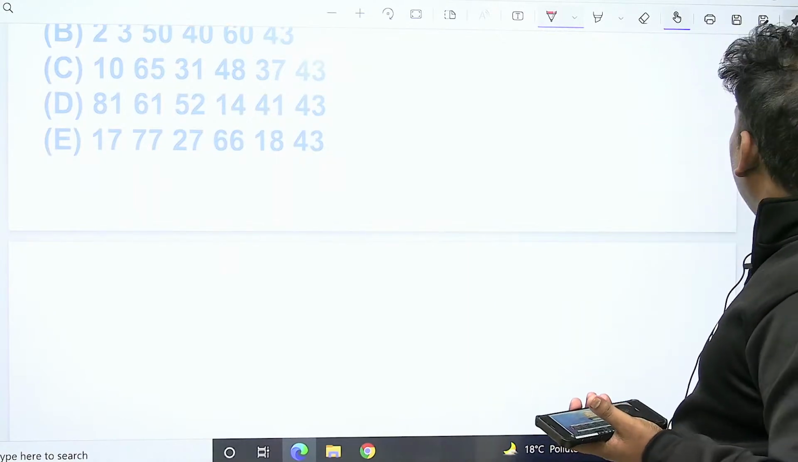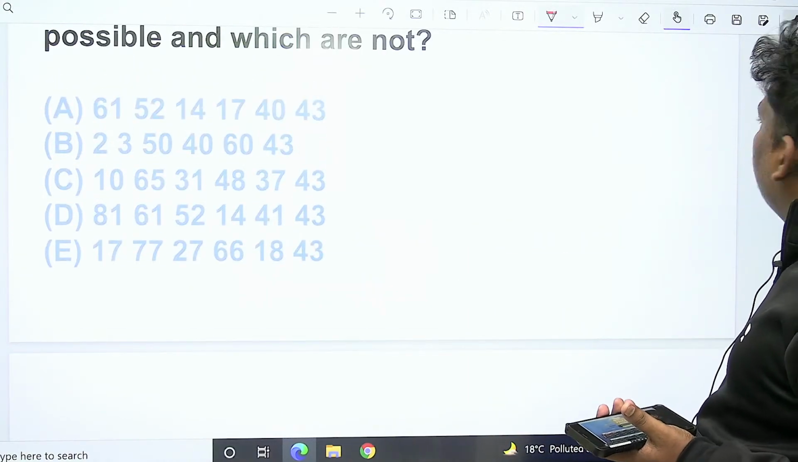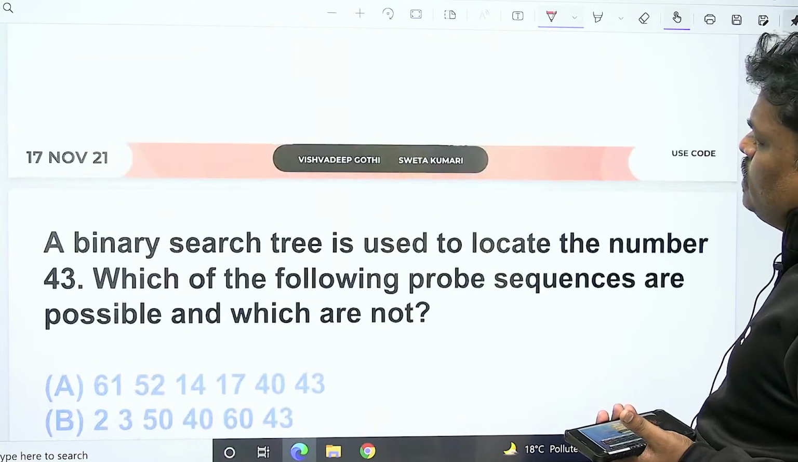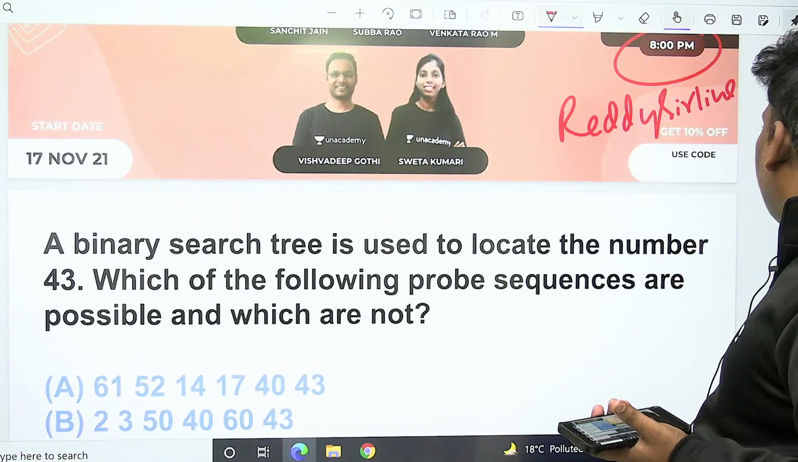This is the next problem we will see in tomorrow's class.